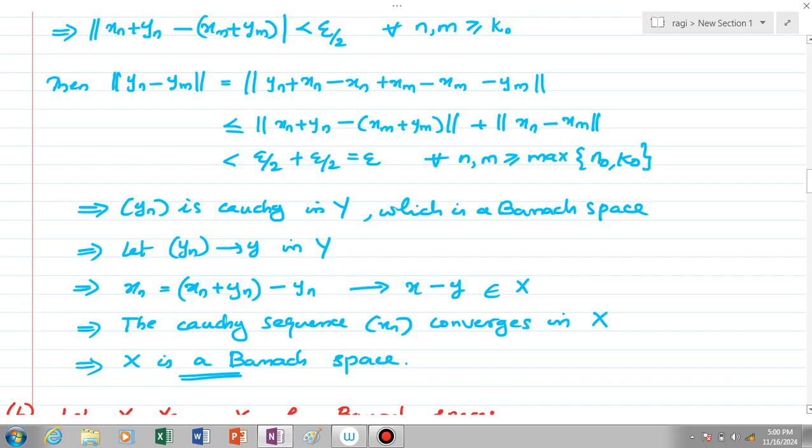So if Y and capital X by Y are Banach spaces, then capital X is a Banach space. Now we have proven the first statement of the theorem.